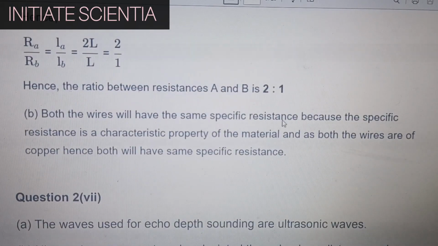Both the wires will have the same specific resistance because specific resistance is a characteristic property of the material. As both the wires are of copper, hence both will have same specific resistance.